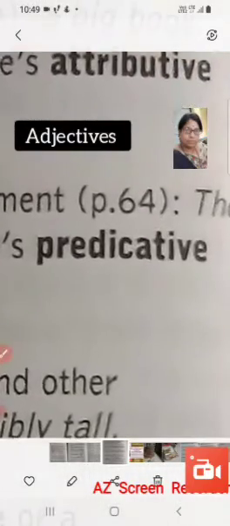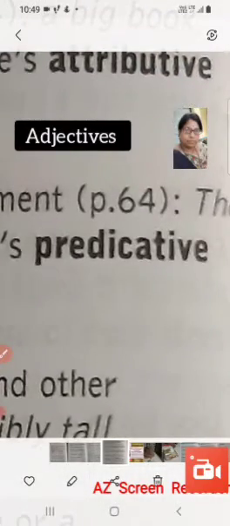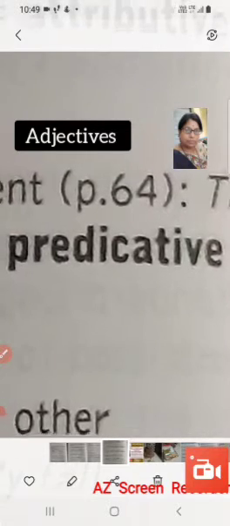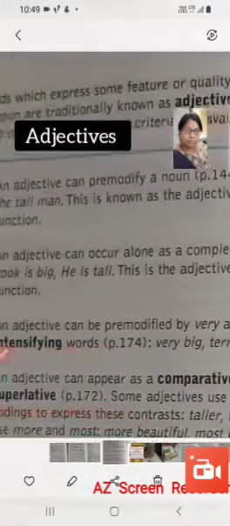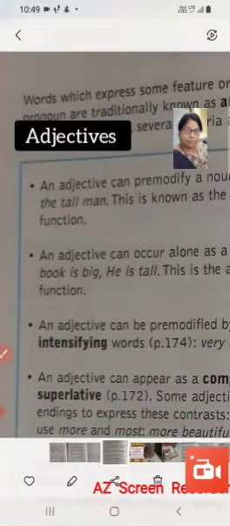So it comes as a part of the predicate, because we know that the clauses are mainly divided into two parts, subject and predicate. So here an adjective can become a part of the predicate. That's why it's the predicative function when it comes as the complement, right?